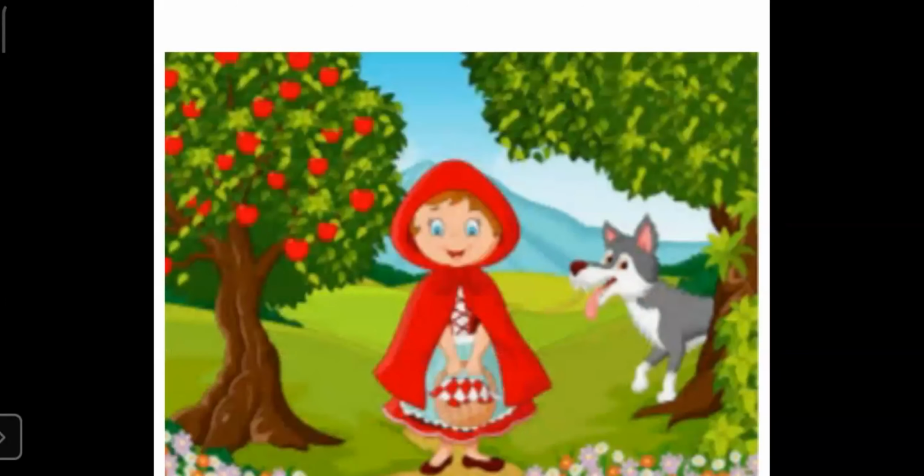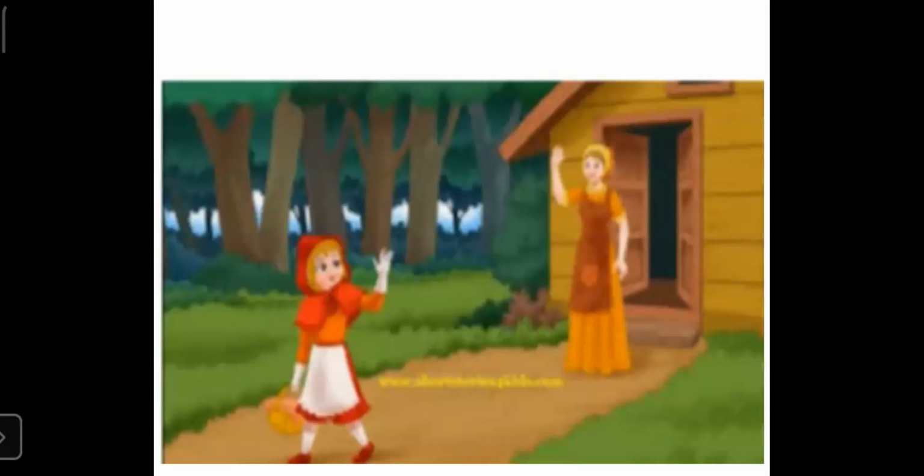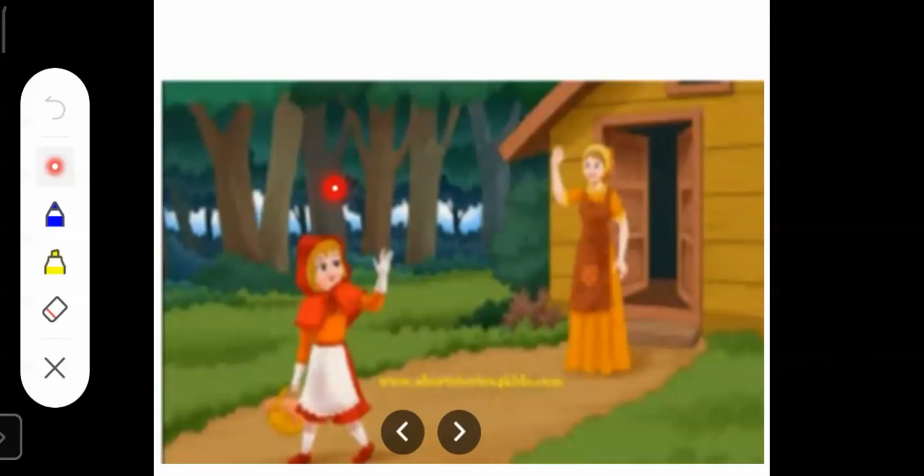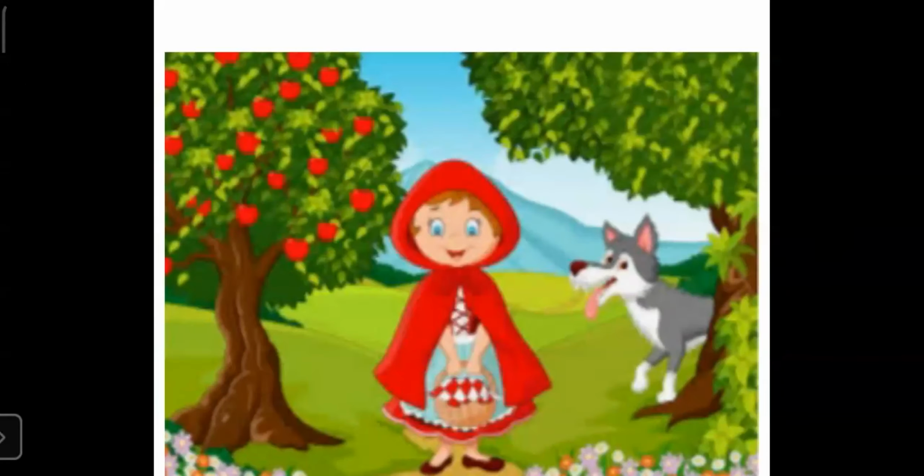Okay, what is the story about, children? It is a story about a small girl whose name is Red Riding Hood. And why is the name of the girl Red Riding Hood? Because she is wearing a red cape. All of you can see she is wearing a red cape, and because of that she is named Red Riding Hood. Her mother tells her to go and meet her grandmother. You can see after listening to her mother, she is going to meet her grandmother.